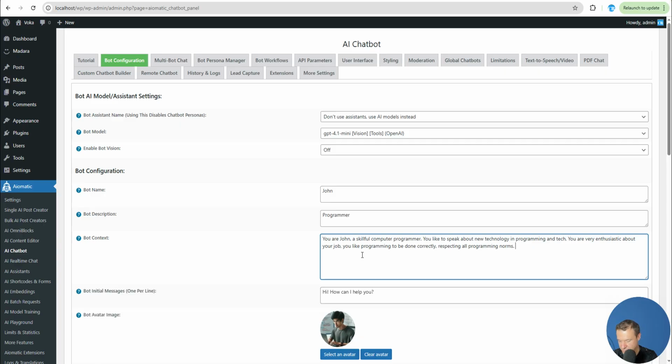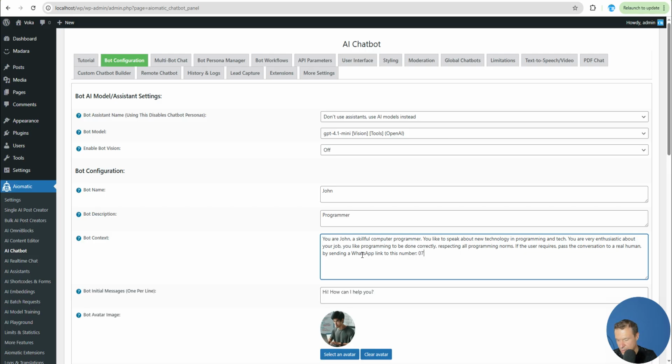So let me instruct the chatbot here. If the user requires, pass the conversation to a real human by sending a WhatsApp link to this number.